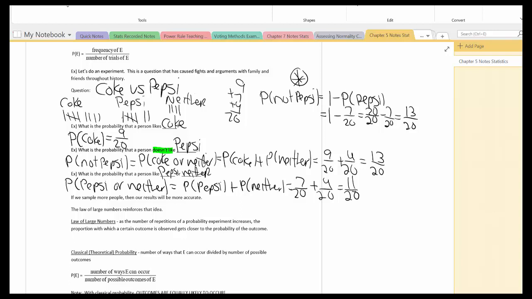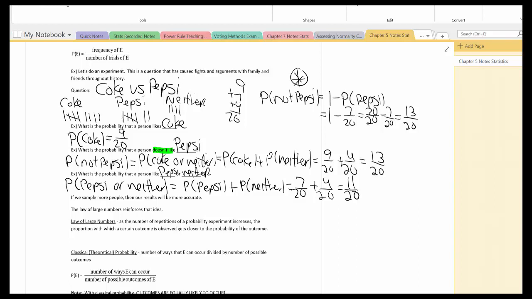Now, notice this was a very, very small sample. So if I want this to be more accurate, I would want to sample more people, thousands and thousands and tens of thousands of people to get more accurate results. And that's what the law of large numbers reinforces. The law of large numbers: as the number of repetitions of a probability experiment increases, the proportion with which a certain outcome is observed gets closer to the probability of the actual outcome.